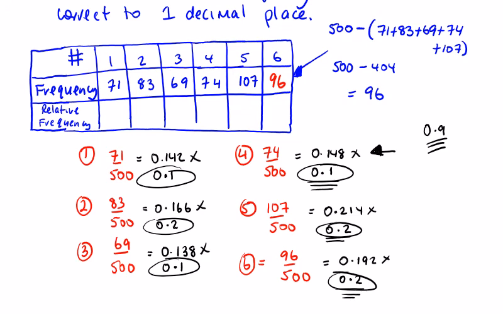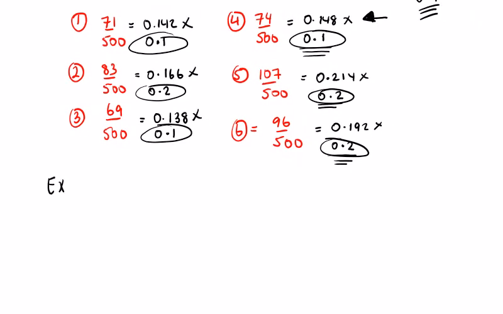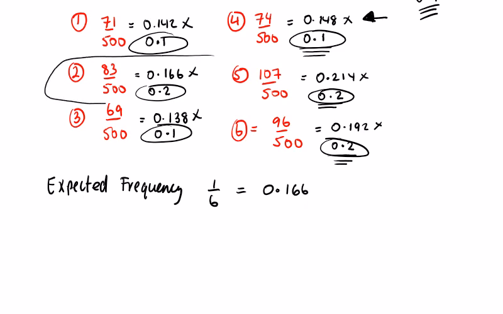Another question that could be posed with this set of data is which number on the dice is closest to the expected frequency. So what's my expected frequency here? 1 over 6. So 1 over 6 as a decimal is 0.16 repeated. So you can see here the number 2 matches off with my expected frequency. So the answer would be number 2.